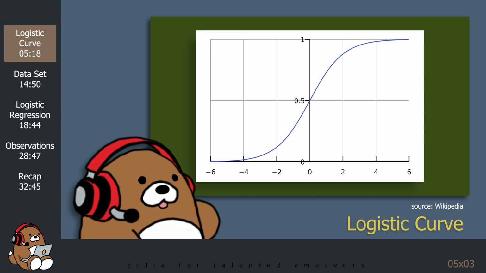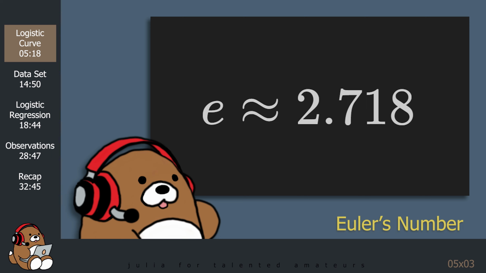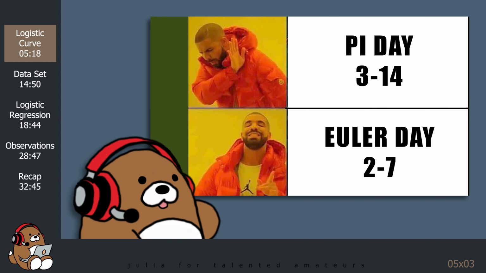Unlike the straight line that we use to solve linear regression problems, the logistic curve will always have an output that falls between 0 and 1 for any input. That scripted e in the equation for the logistic curve is Euler's number, which is like the less popular version of pi in the world of mathematical constants. Euler's number has a value of approximately 2.718. While everyone celebrates Pi Day on March 14th, sadly, no one celebrates Euler Day on February 7th.